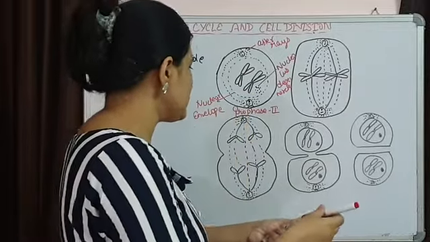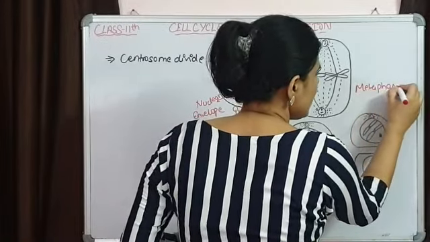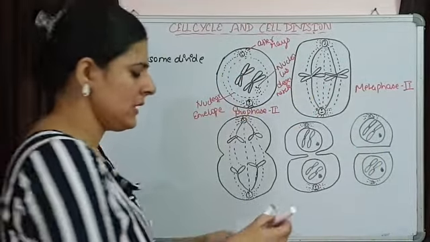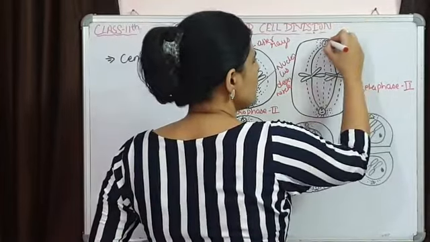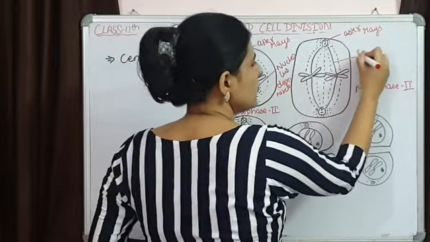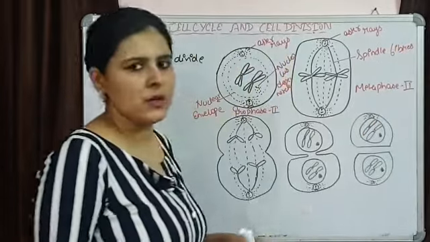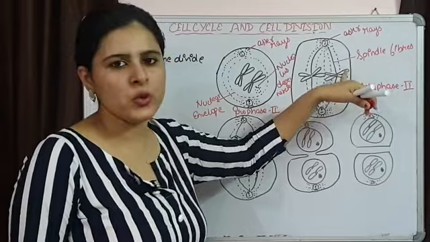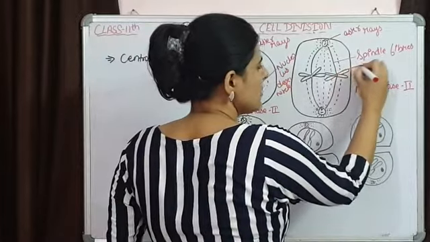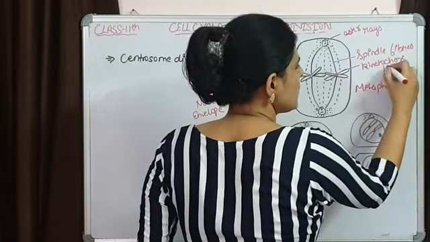Then comes our second stage, that is metaphase. After prophase we are reaching metaphase. This is metaphase II. What has happened at metaphase II? The centrioles have reached the poles. Aster rays are there and they have given rise to spindle fibers. These spindle fibers, or these kinetochore fibers, are going to attach to the centromere of the chromosomes. So here chromosome fibers or tactile fibers are going to be present, and an attachment is going to